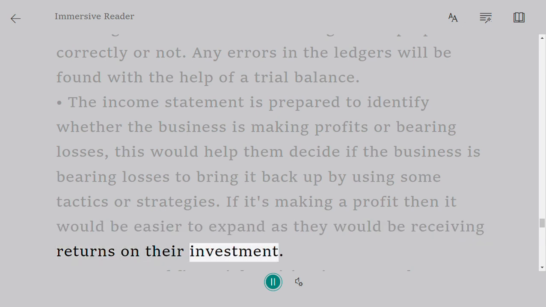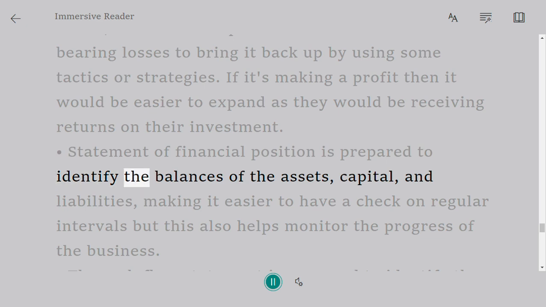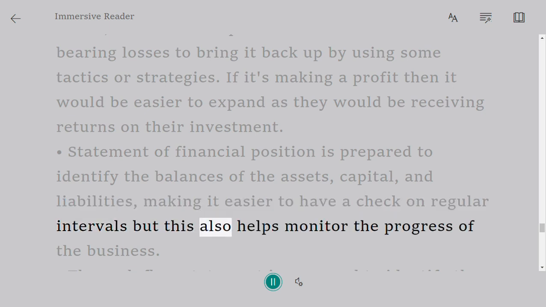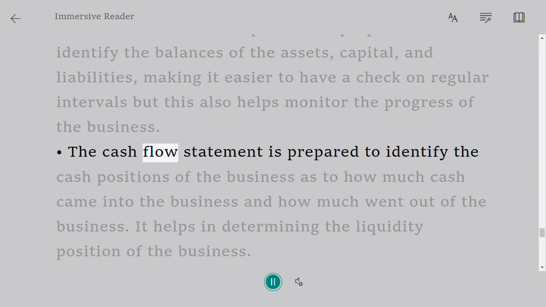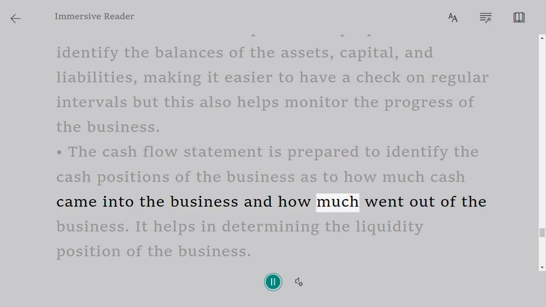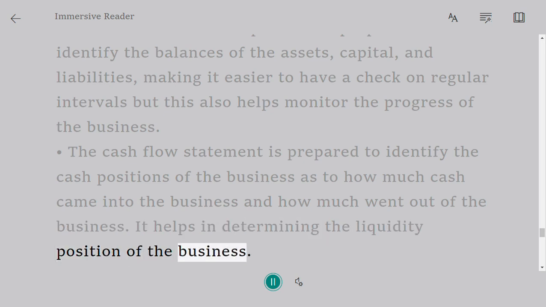The statement of financial position is prepared to identify the balances of the assets, capital, and liabilities, making it easier to have a check at regular intervals, but this also helps monitor the progress of the business. The cash flow statement is prepared to identify the cash position of the business, as to how much cash came into the business and how much went out of the business. It helps in determining the liquidity position of the business.